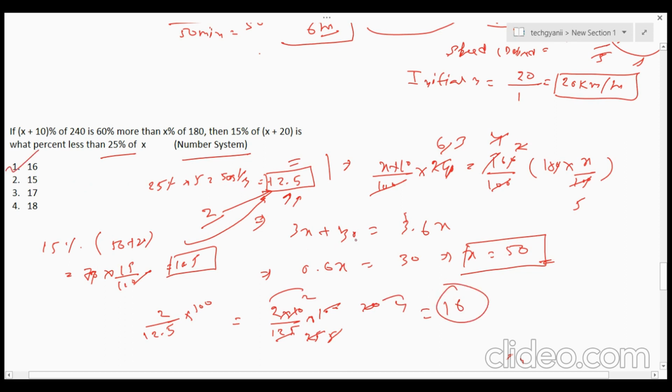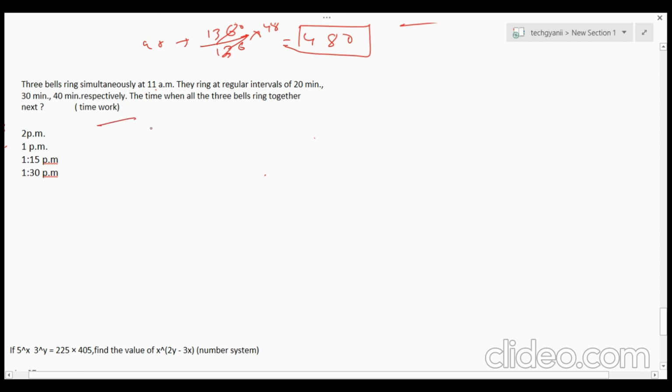So it can be done with less amount of time, you can solve this question with less time than I have taken. Okay, next question. This is a question of time and work. So let's get it done.